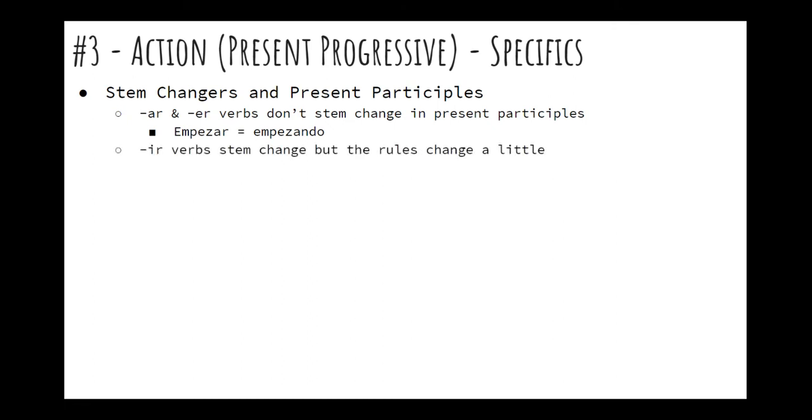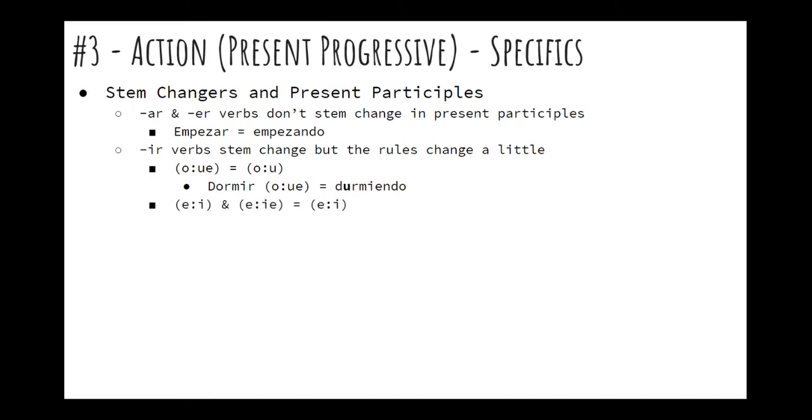IR verbs, however, do stem change, but the rules will change a little bit. An O to UE IR stem changer will become just an O to U stem change in the present participle. So that's where you got durmiendo. Dormir, it's an IR verb. It's an O to UE. So when making the present participle, that O to UE will become an O to U.